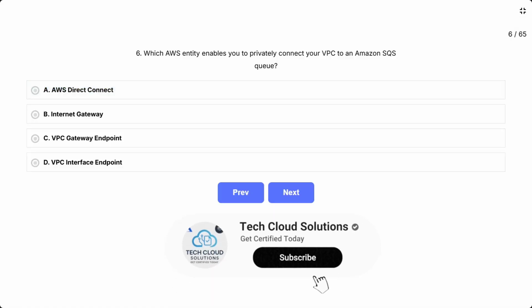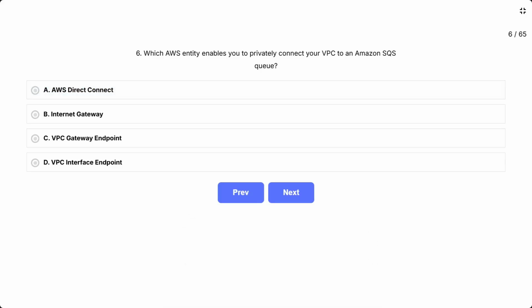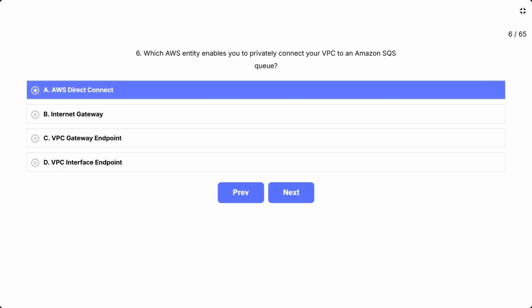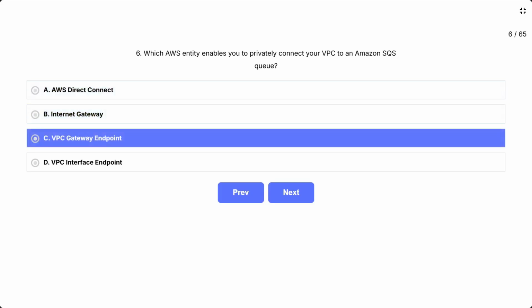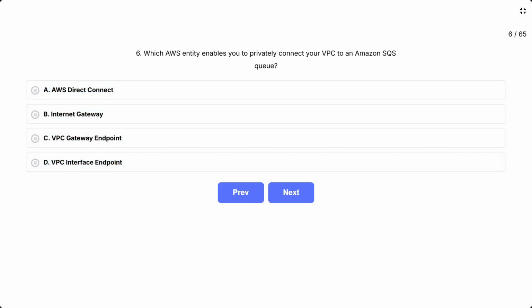Question 6. Which AWS entity enables you to privately connect your VPC to an Amazon SQS queue? The options are A. AWS Direct Connect, B. Internet Gateway, C. VPC Gateway Endpoint, D. VPC Interface Endpoint. This question is asking how to connect your VPC to SQS privately without going through the public internet. The key word is privately, meaning the traffic should stay within the AWS network using a secure, private connection. Think about which type of VPC endpoint is used for most AWS services like SQS.